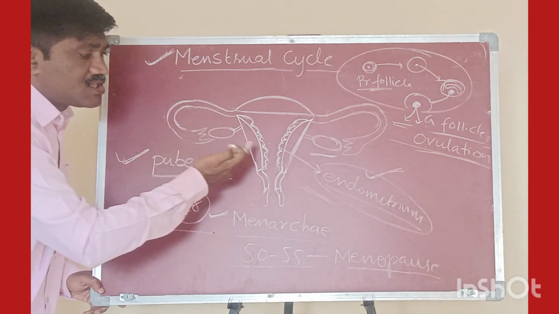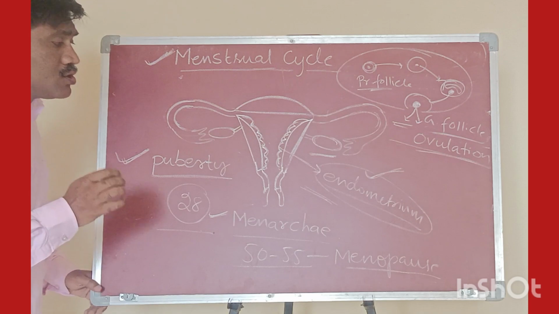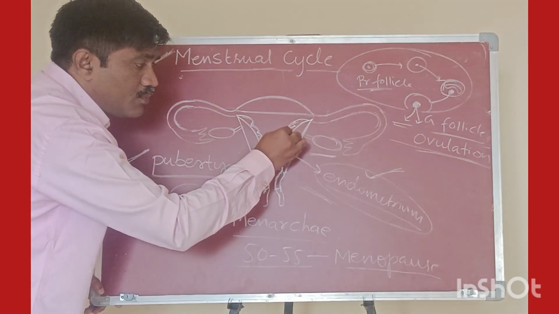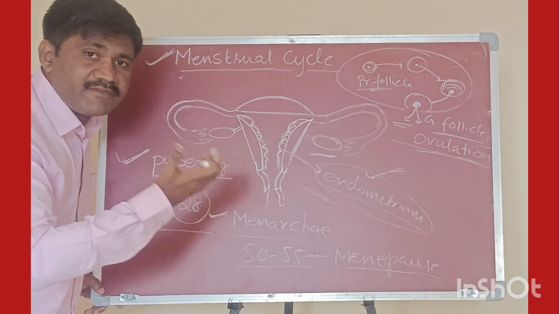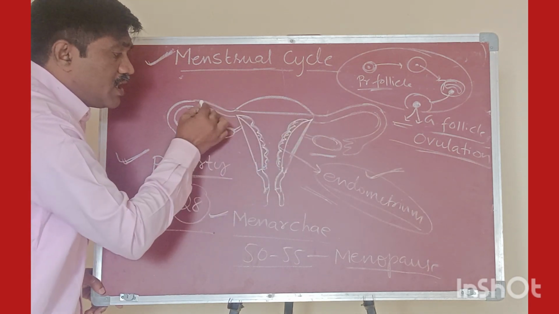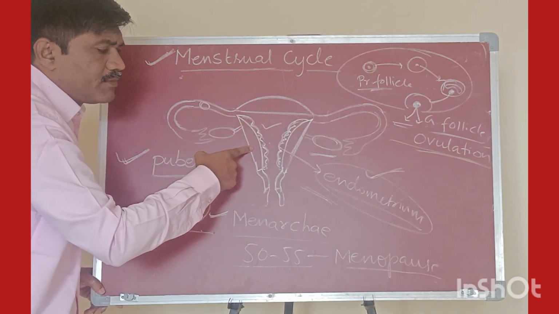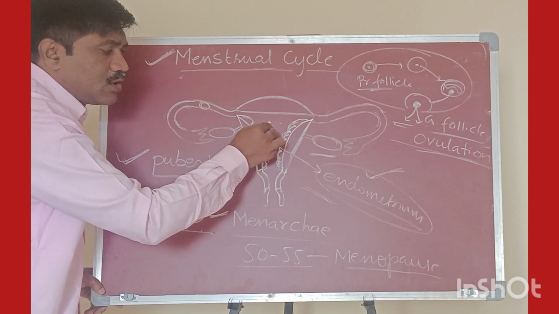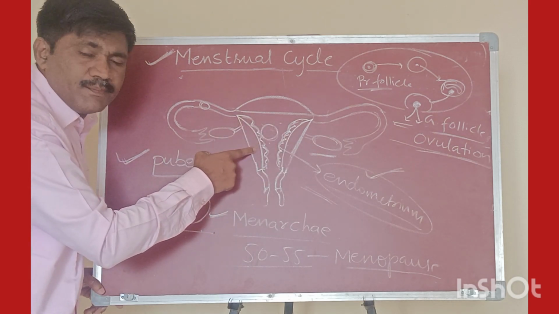Then what are the changes that take place in the uterus region? Let's try to understand. Here the endometrium layer is there. This endometrium layer is richly supplied with blood capillaries. Now what happens if a fertilized egg comes here? A fertilized egg means the zygote. The zygote will be implanted here, meaning the embryo will be implanted here.